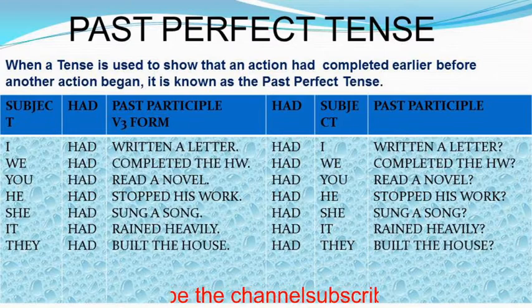And we had completed the homework. Had we completed the homework? You had read a novel. Had you read a novel? She had sung a song. Had she sung a song? He had stopped his work. Had he stopped his work? It had rained heavily. Had it rained heavily? They had built the house. Had they built the house? This is how we can form the past perfect tense.